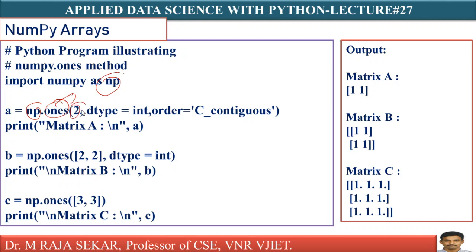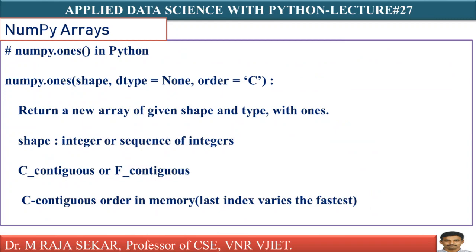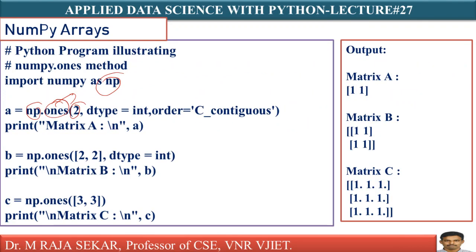Just refer to that syntax. The first argument is shape. In the place of shape I have 2, so shape is 2. dtype, in the sense data type, is int. It means I need an array with entries ones with 2 elements. This is basically a single dimensional array with 2 elements.